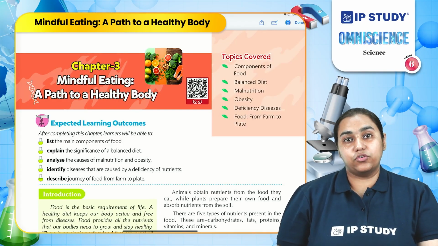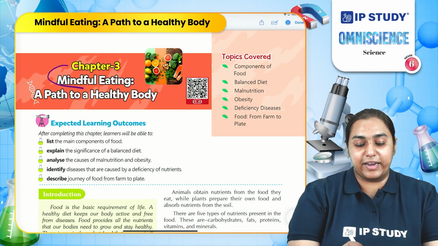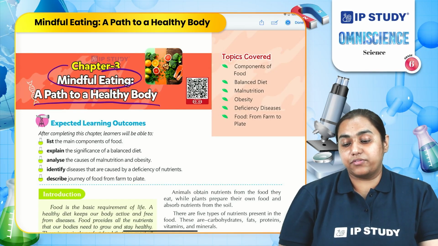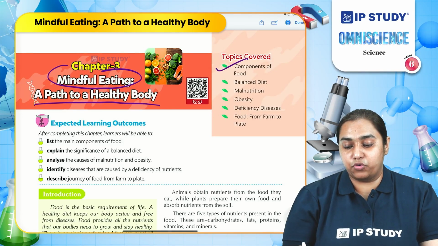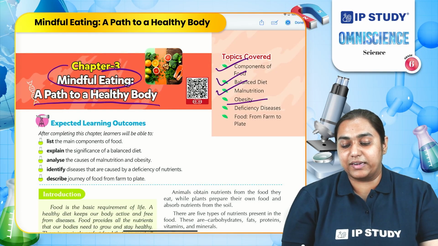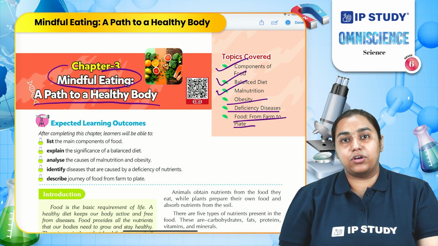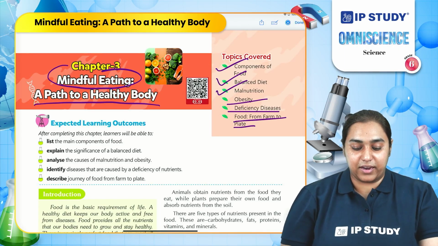Today we are going to cover the chapter called Mindful Eating, a pathway to a healthy body. The topics we are going to cover are components of food, balanced diet, malnutrition, obesity, deficiency diseases, food from farm to plate.